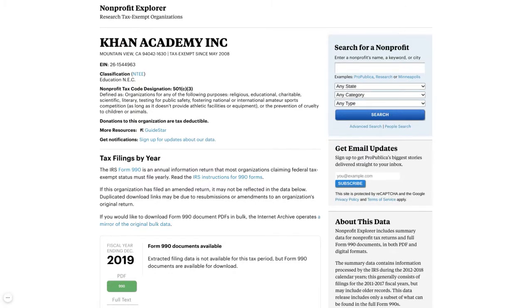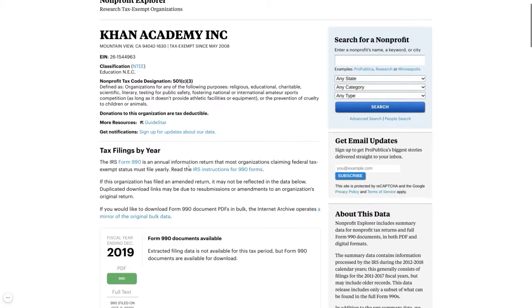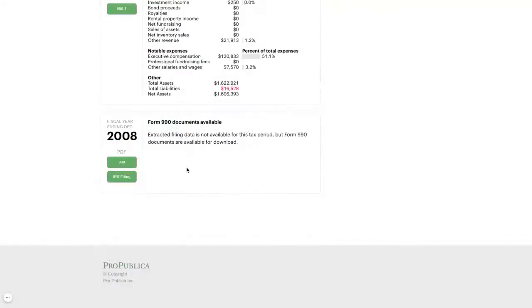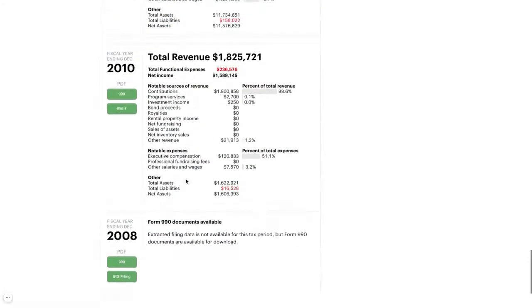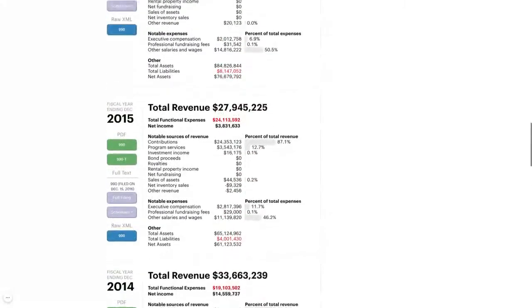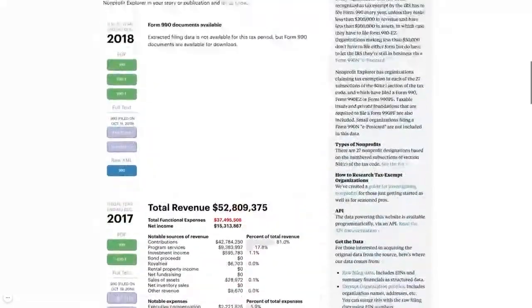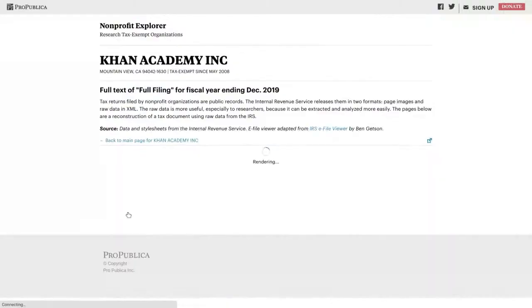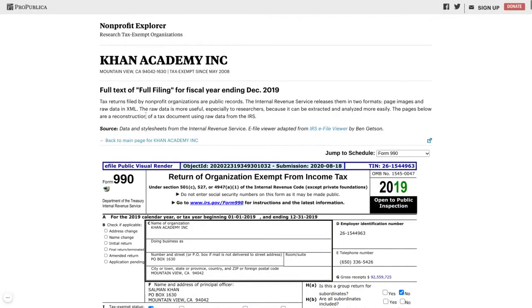So, of course, these nonprofits don't necessarily pay taxes, but these are information returns, as it says here, that can give you information on just how the nonprofit spends its money, how the nonprofit gets money, their assets, liabilities, executive compensation, and all sorts of things like that. So we're going to go ahead and click on the most recent year, click full filing, and then you can get the full text of their most recent Form 990 document.